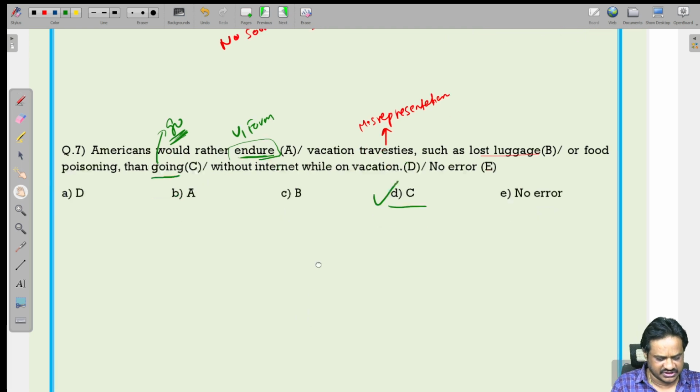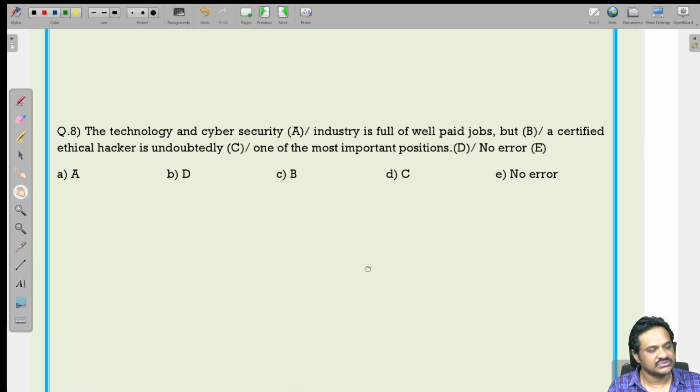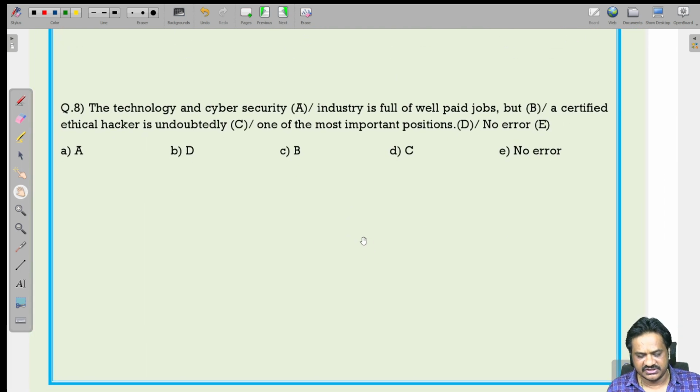Next question. The technology and cyber security industry is full of well-paid jobs, but a certified ethical hacker is undoubtedly one of the most important positions. So, well-paid jobs is not correct. Well-paid means after the job, if you are getting a good amount of money, then you should say well-paid jobs.